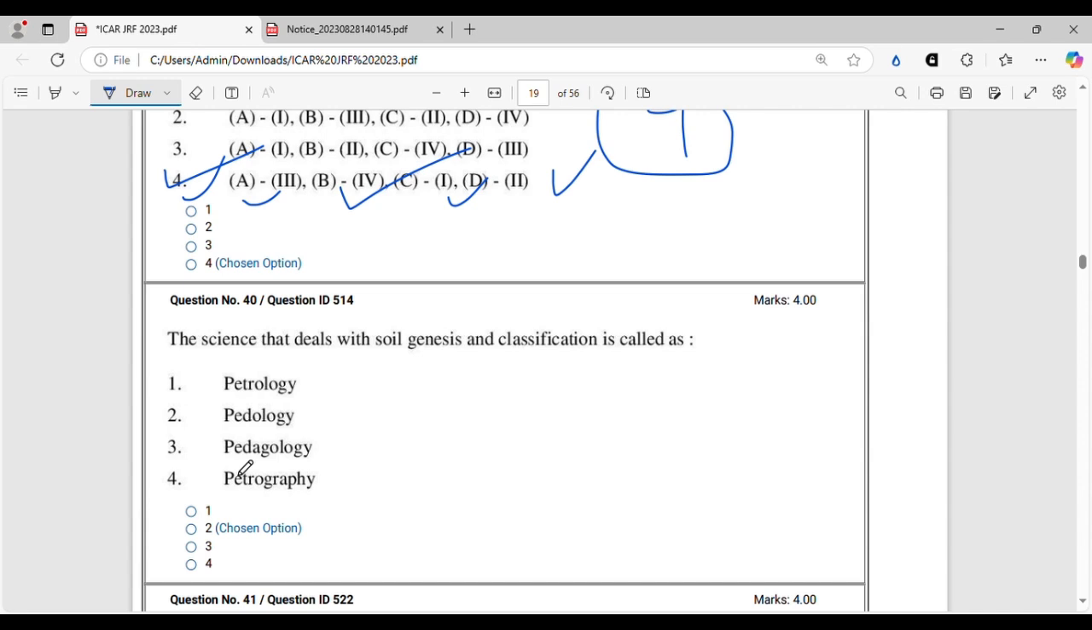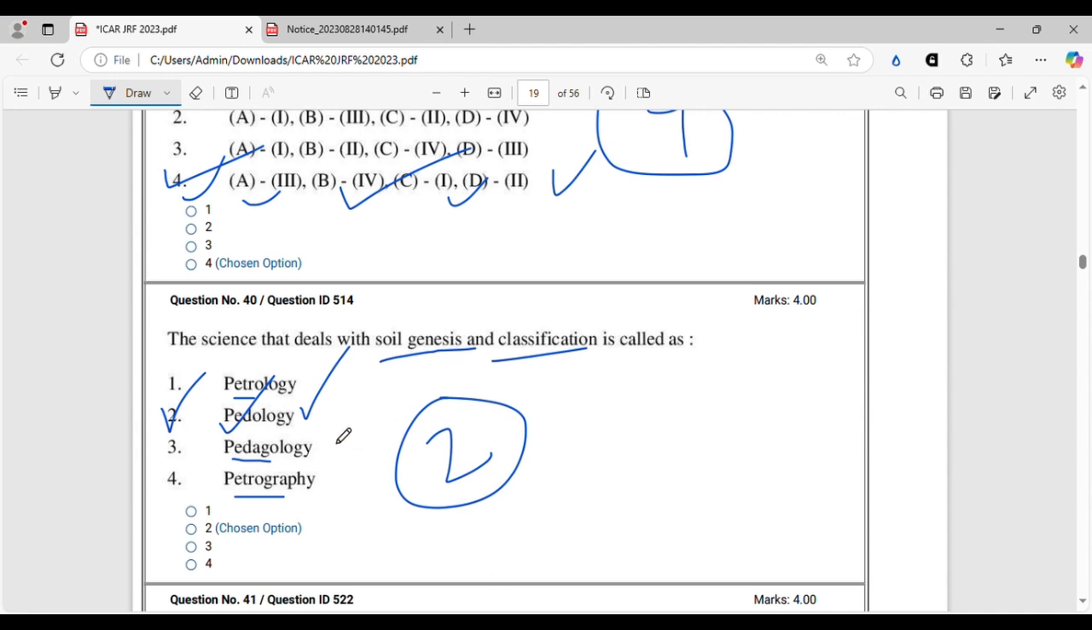The science that deals with soil genesis and classification. This is a very, very well known question asked in all the competitive examinations. And just by seeing the question, you can mark the correct answer, and it will be pedology. You have to be very careful because they have given all the similar types of words. So you should double check. This is petro, this is pedo, and this is petrogra. So pedology, option 2 will be the correct option.